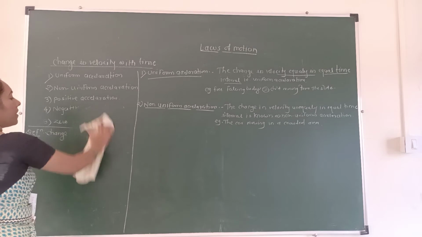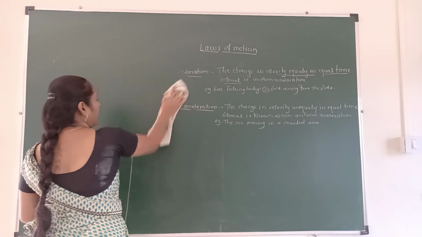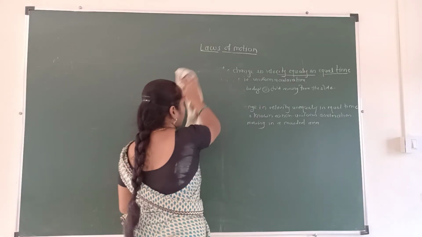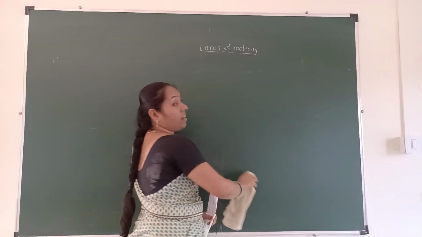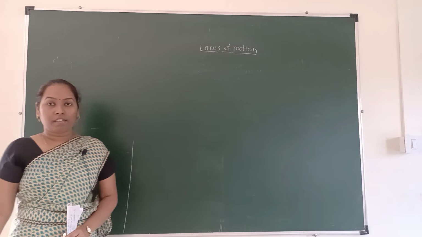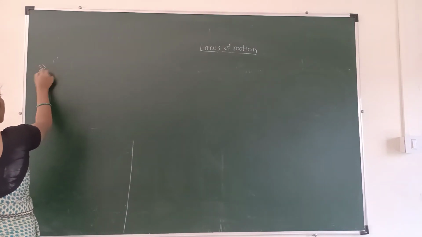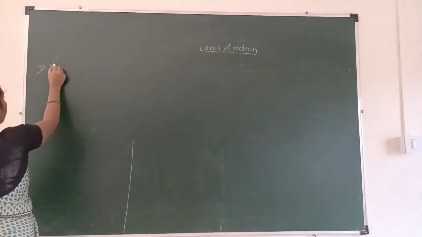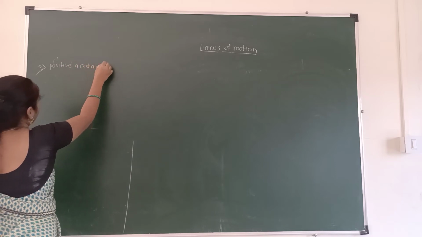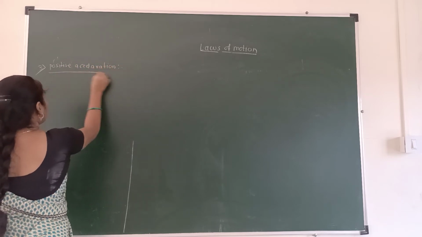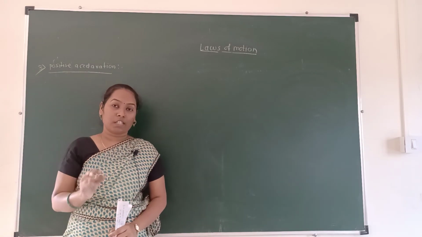Uniform acceleration means there is a change in velocity equally in equal time intervals, and in non-uniform acceleration there is a change in velocity unequally in equal time intervals. Now the remaining types. Type number 3 is positive acceleration. What is the definition of acceleration? Change in velocity with respect to time.